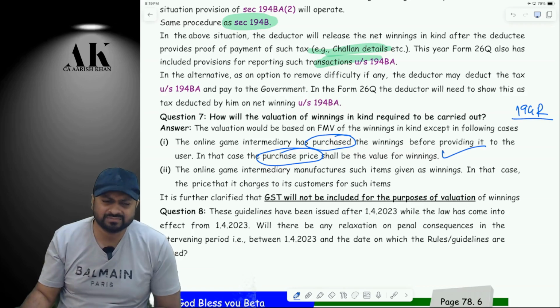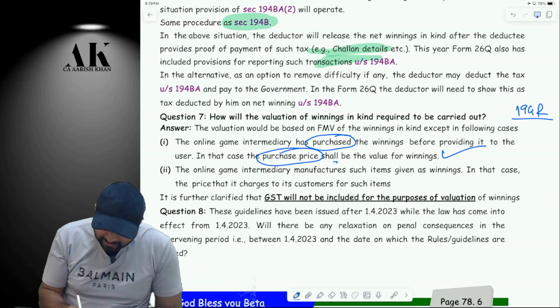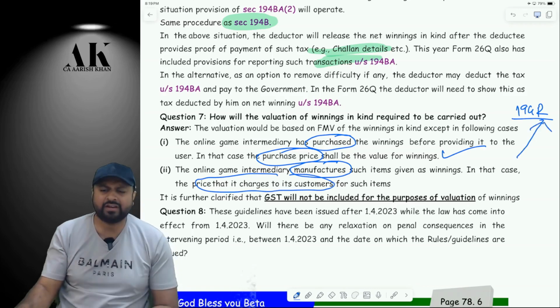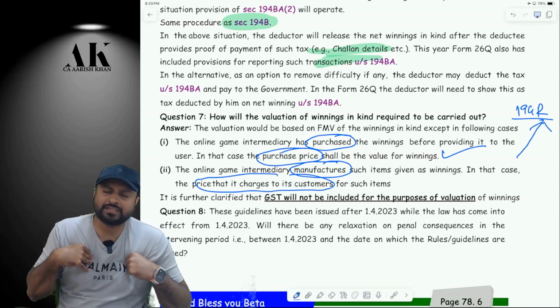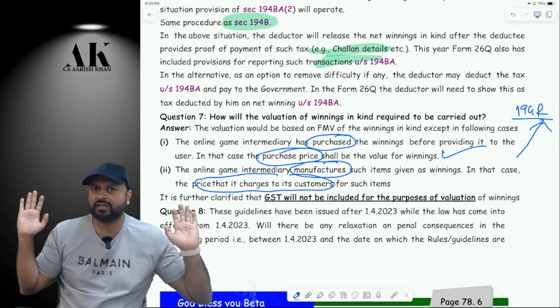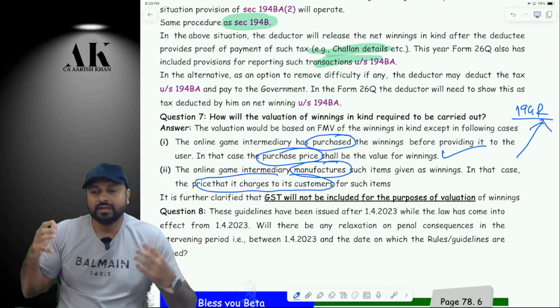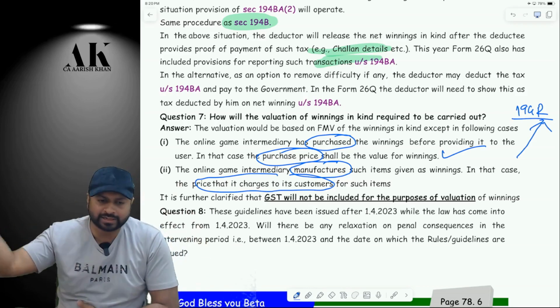Are you clear? But if I'm a manufacturer of the car, then it is the price I charge to the customer. This is exactly similar to what we have done in 194R. Check. If I purchase the car, then whatever price I have purchased it at will be the value on which TDS will be applicable. If I manufactured the car, then it is the price at which I sell to my customers.